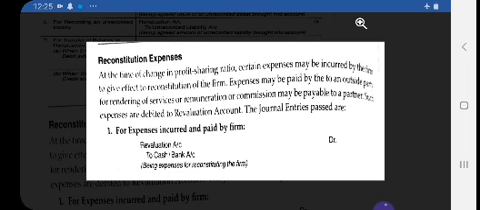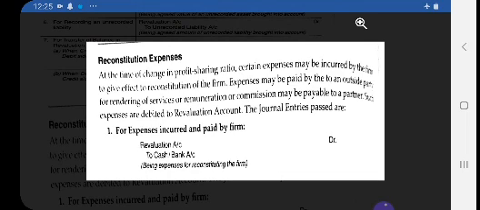At the time of change in the profit sharing ratio, certain expenses may be incurred by the firm to give effect to reconstitution of the firm, and expenses may be paid to an outside party for tendering of services, or remuneration or expenses may be payable to a partner.